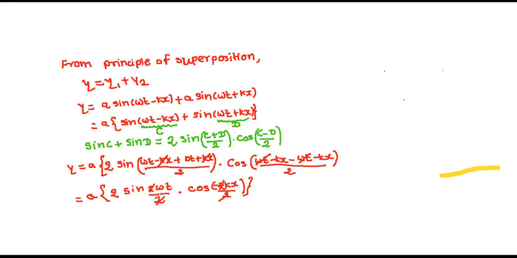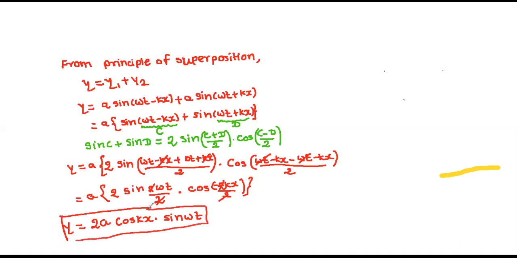this cos minus x is nothing but cos x, right? So you are getting y is equal to 2a. I am writing this cos kx first, cos kx into sin omega t, which I am writing later. So I got the final expression: y is equal to 2a cos kx into sin omega t.